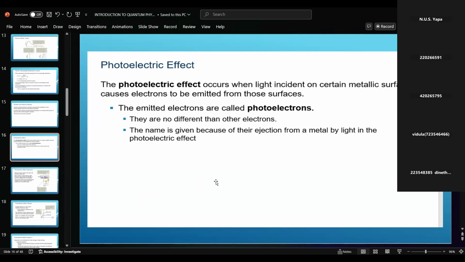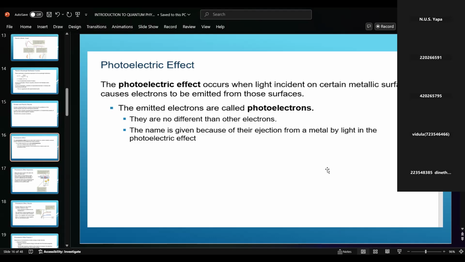Okay, a very interesting experiment here, the photoelectric effect. You can read your course material and also take more information by searching the internet, right? Photoelectric effect. Here, photo means light, right? The photoelectric effect occurs when light incident on certain metallic surfaces causes electrons to be emitted from those surfaces, right? Briefly, that is the photoelectric effect.